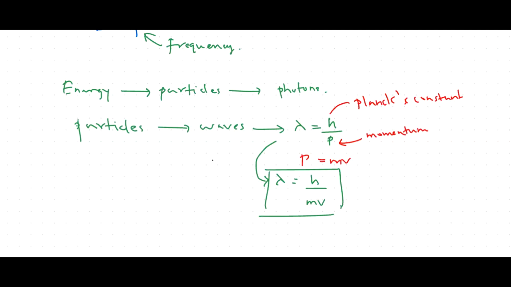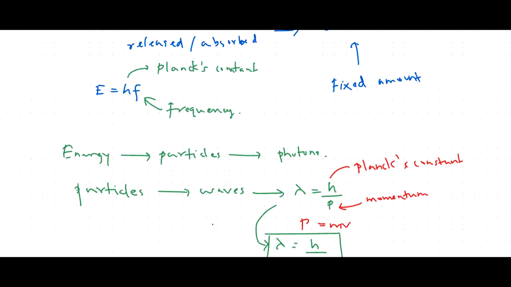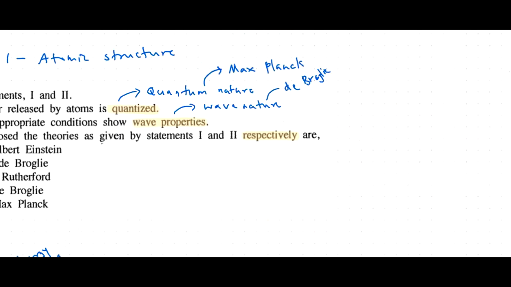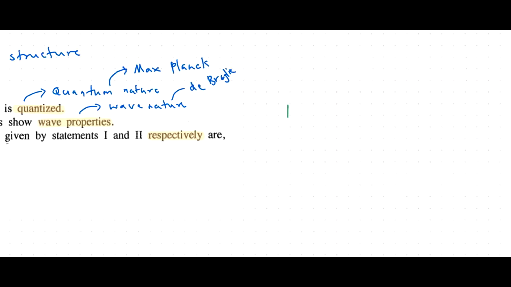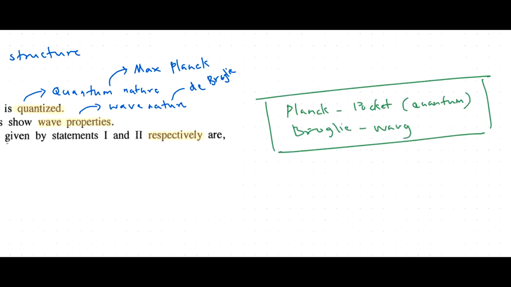So this is the theory behind this question. You can remember this by: Planck is pockets, or pocket, which means a quantum. And Broglie is wavy, or it denotes the wave nature. This is one of the shortest ways to remember the answer for this question.